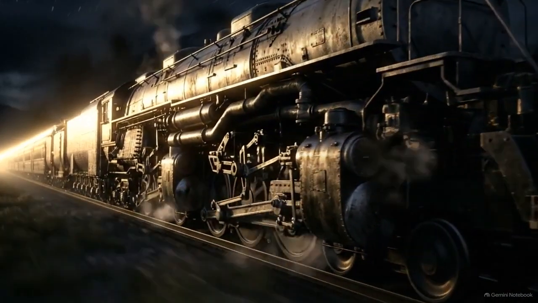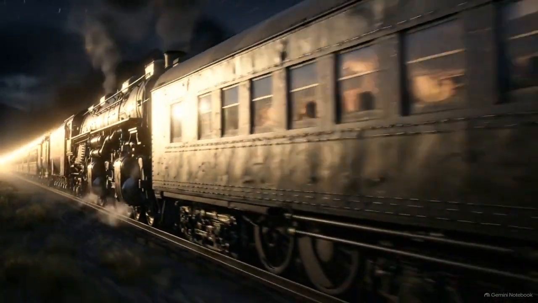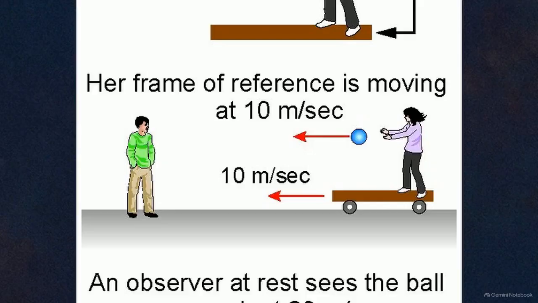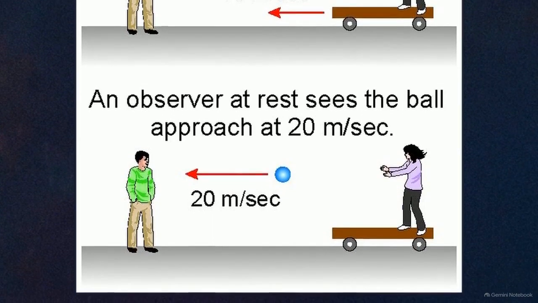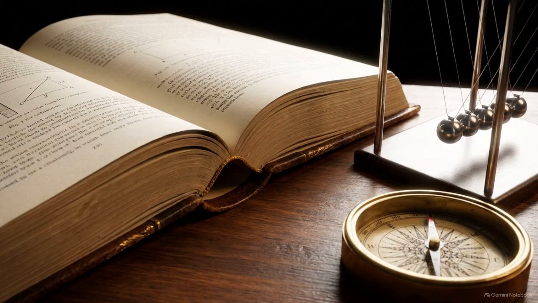If you've ever watched a train speed by, you intuitively understand how motion works in our everyday world. This diagram shows a girl on a train moving 10 meters per second. If she throws a ball forward at 10 meters per second, a ground observer sees the ball approaching at 20 meters per second. The speeds simply add together. This additive property is how we experience the world. It's the completely logical foundation of classical physics.